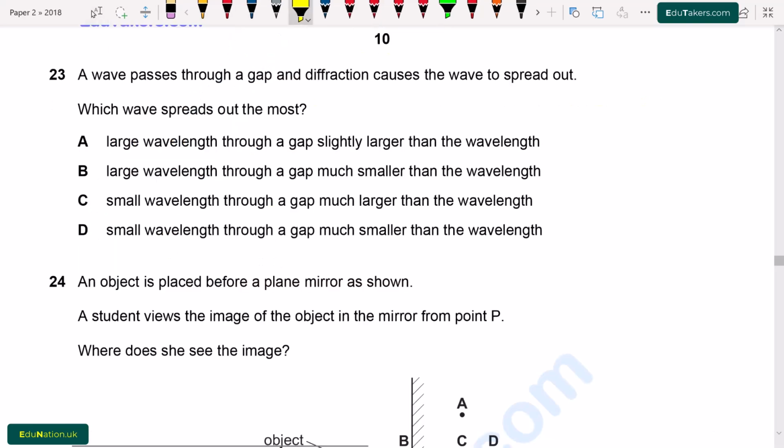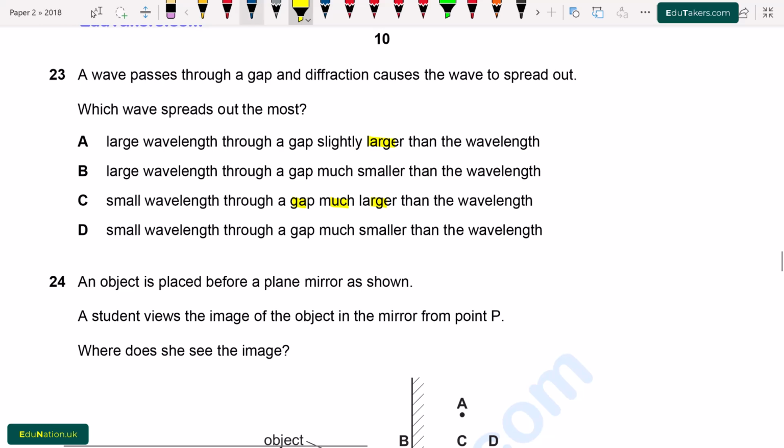Question number 23. A wave passes through a gap and diffraction causes the wave to spread out. Which wave spreads out the most? Option A. Large wavelength through a gap slightly larger than the wavelength. B. Large wavelength through a gap much smaller than the wavelength. C. Small wavelength through a gap much larger than the wavelength. D. Small wavelength through a gap much smaller than the wavelength.